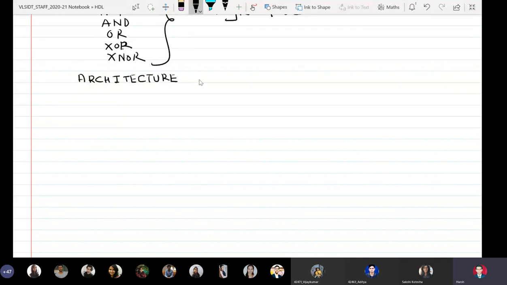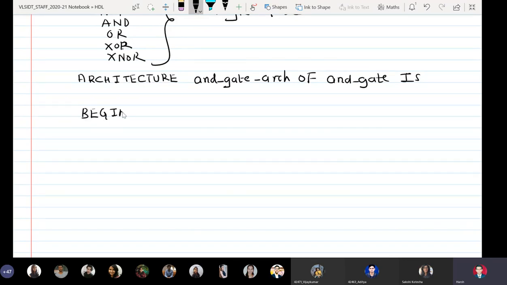Architecture. Our entity name was and_gate. So architecture and_gate_arch of and_gate is. We do not have any constants, local, global variables or dummy signals. So we will keep the space between the marker number 1 and 2 blank. Okay.